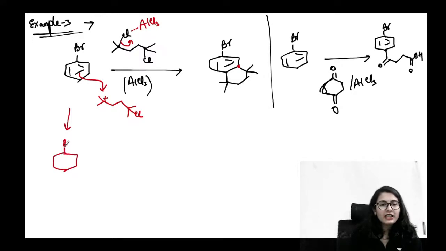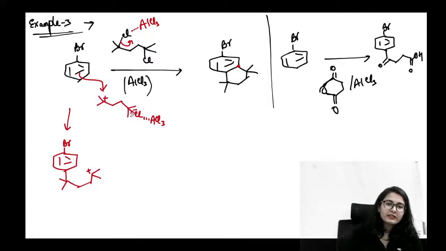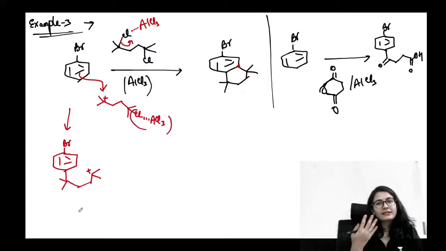But the first attack is going to be the first electrophilic aromatic substitution from the para position, and next time you are having one more carbocation possibility, because there is one more AlCl3 over here trying to pick away the Cl minus from here. Now, because there is a cyclization which has to take place, the meta attack has to take place. Okay, yes.